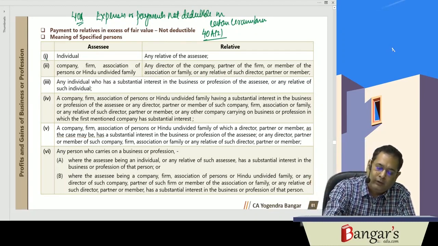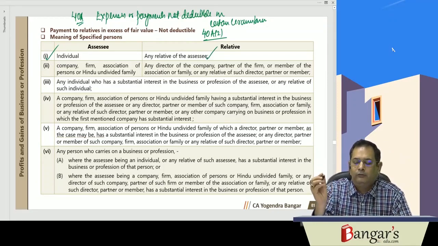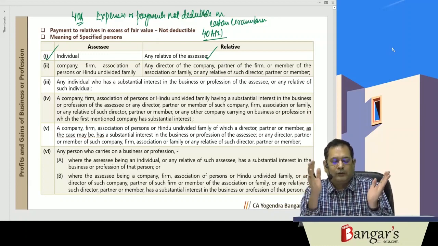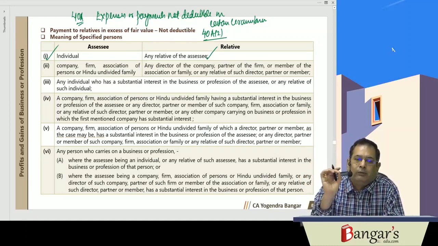Who is a relative? In case of an individual, he is a relative of the assessee. Relative means husband, wife, brother, sister, lineal ascendant or descendant. So if the assessee, that is the individual, is making payment to his relatives which is excessive or unreasonable having regard to the fair market value of goods or services, the same will be disallowed.